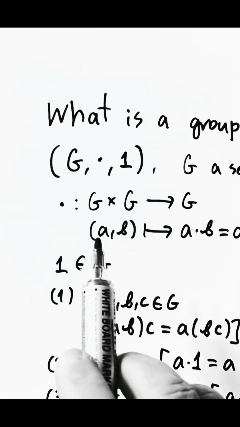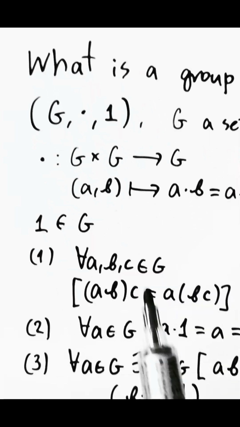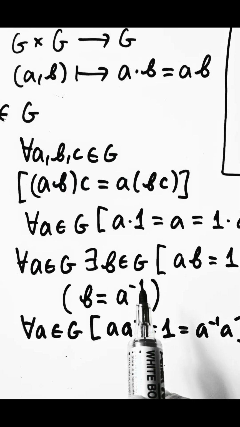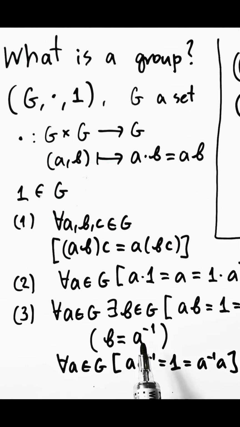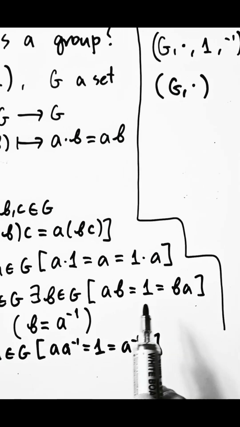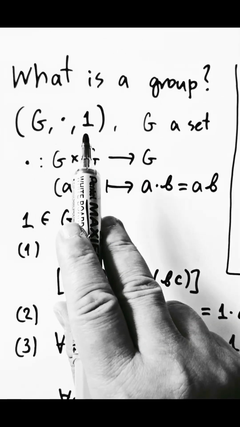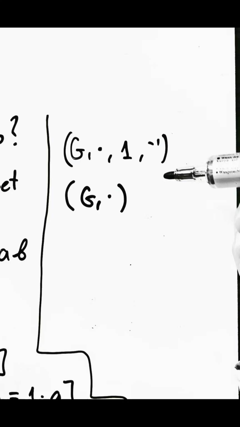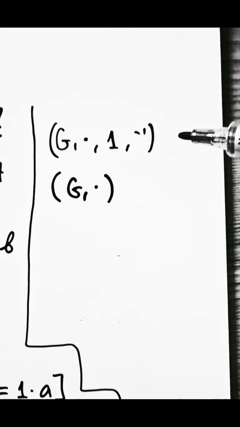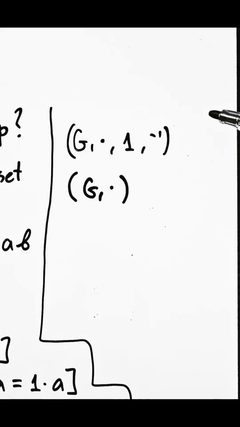It is for the same reason that here we dropped the part of the structure describing the inverses of elements. That's because for every A, one can show there is exactly one B for which this property holds. So that's why we didn't include it there. And then some authors go to a further extent not to include 1 either, because 1 is also unique.